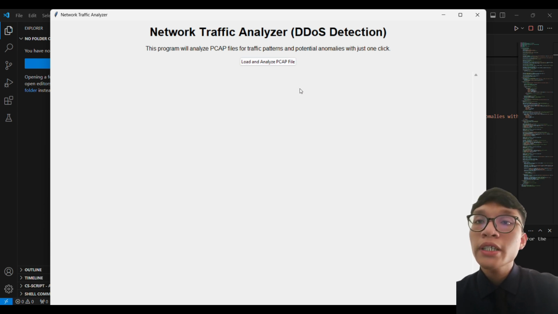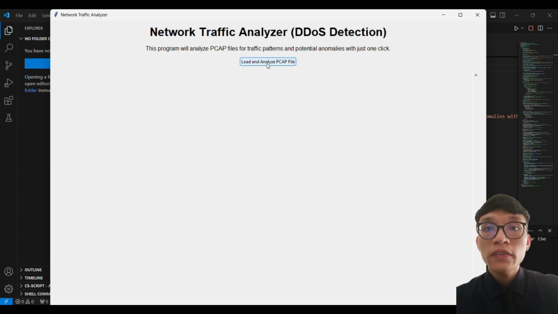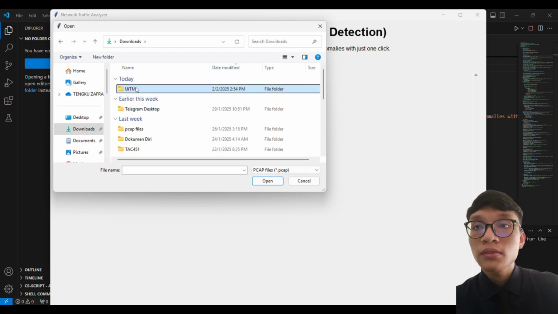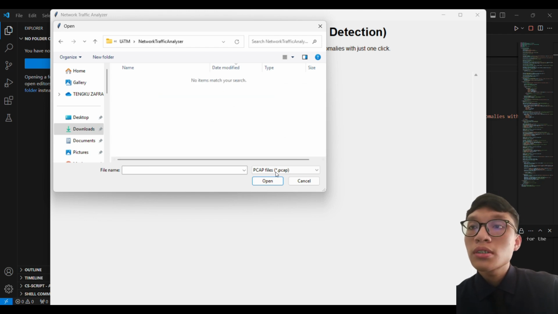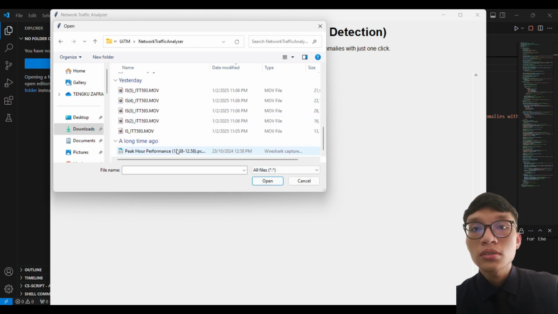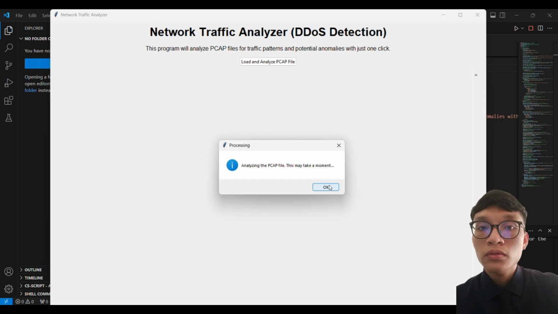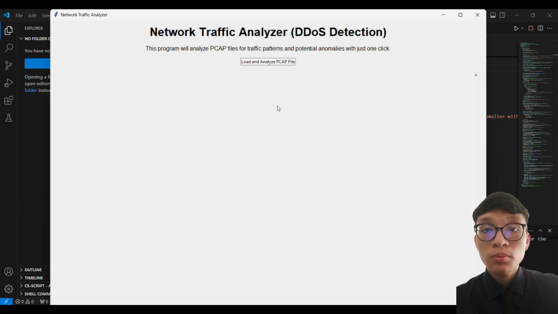This program will analyze a pcap file for traffic patterns and potential anomalies with just one click. Then the user will have to click Load and Analyze pcap file and select the desired pcap file. So for this one, I will choose the pcap file, and as you can see, the prompt message will pop out. And the second prompt message will also pop out. Now the user will have to wait a while as the program code is analyzing the pcap file.